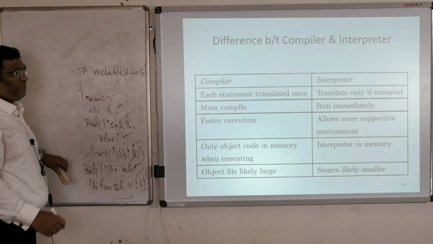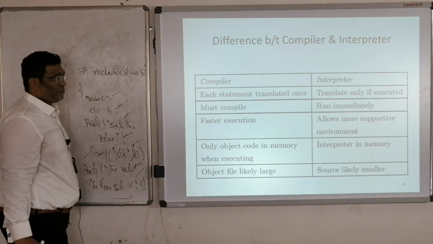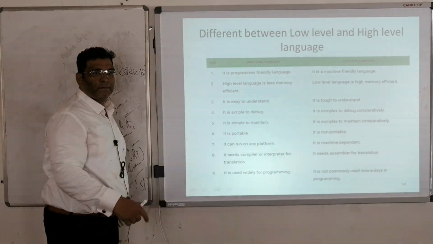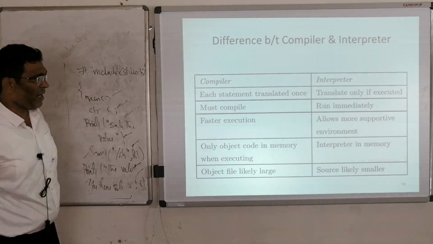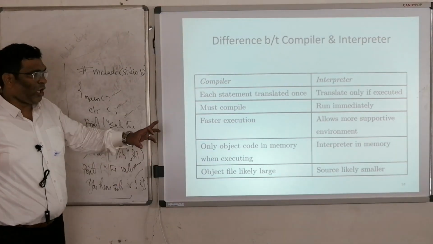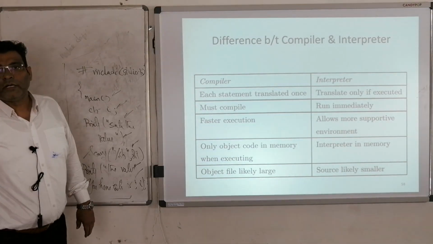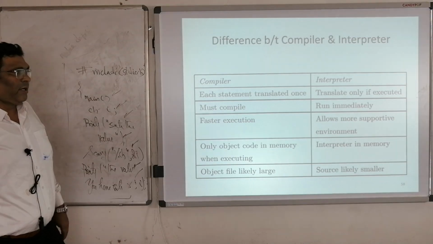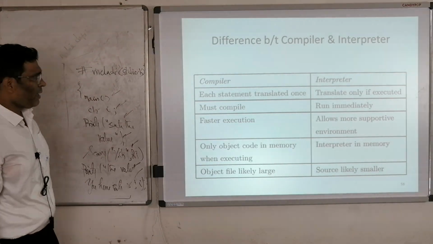With a compiler you must compile, then run; it has faster execution but allows more support environment. In order to have an interpreter, you need more support. Only object code is in memory for a compiler; for an interpreter, the interpreter is in memory. These are the differences between compiler and interpreter.